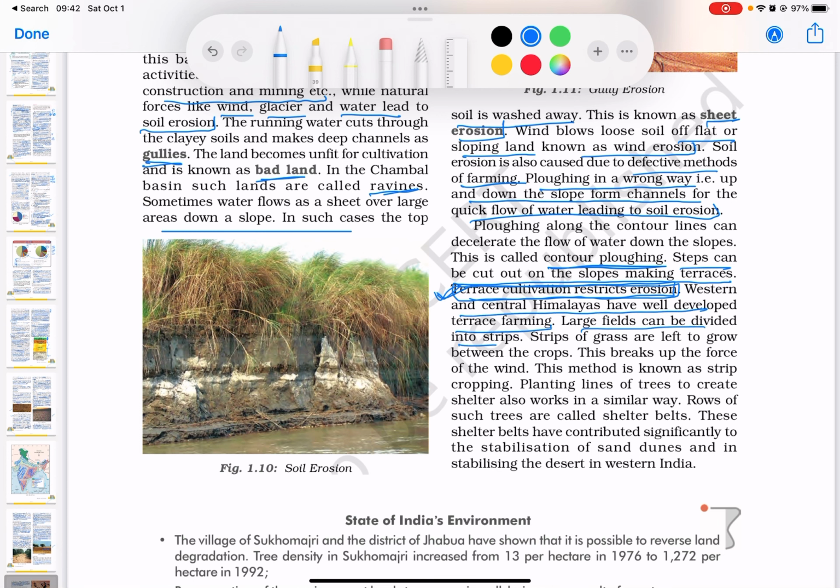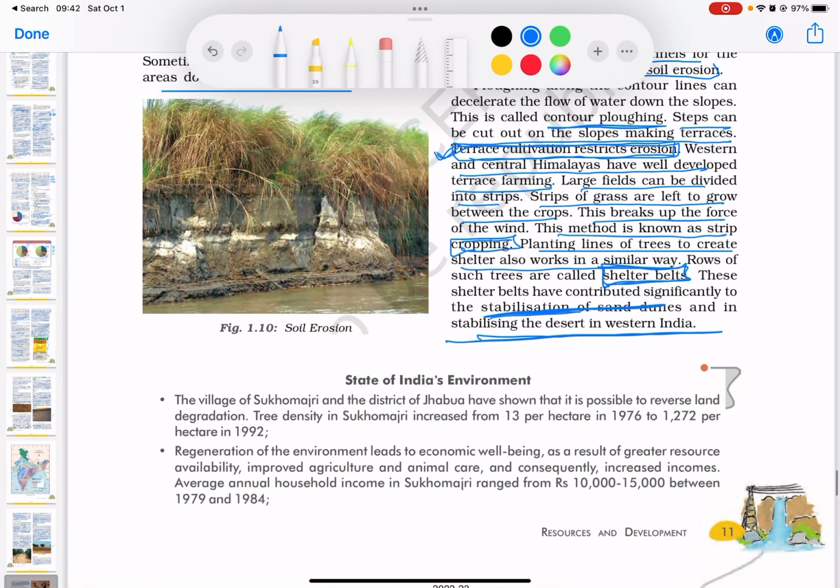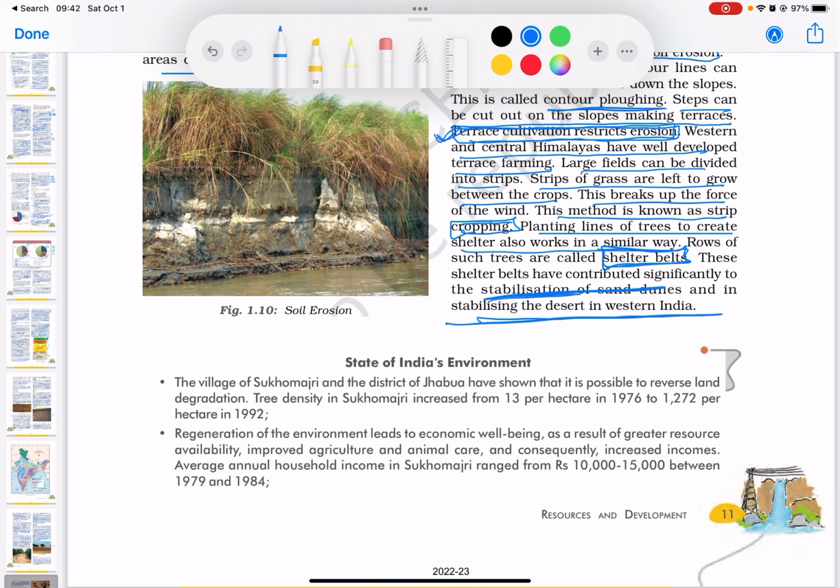Large fields can be divided into strips. Strips of grass are left to grow between the crops. This breaks up the force of the wind. This method is known as strip cropping. Planting lines of trees to create shelter also works in a similar way. Rows of such trees are called shelter belts. These shelter belts have contributed significantly to the stabilization of sand dunes and in stabilization of the desert in western India. And that brings us to the conclusion of this chapter.